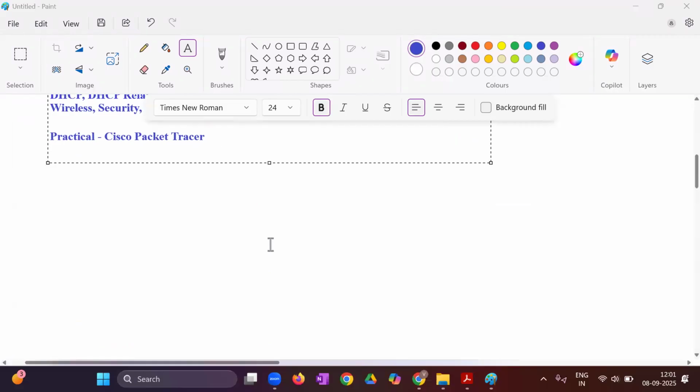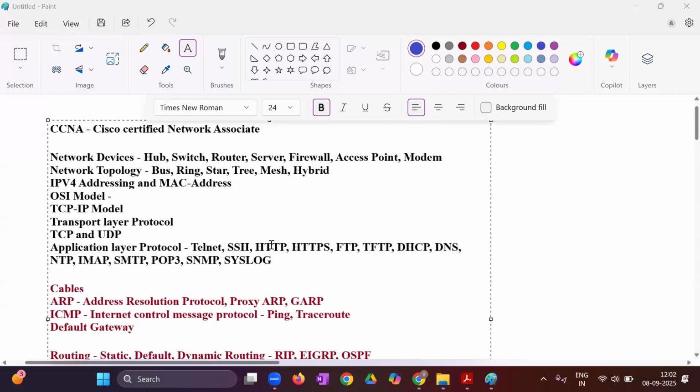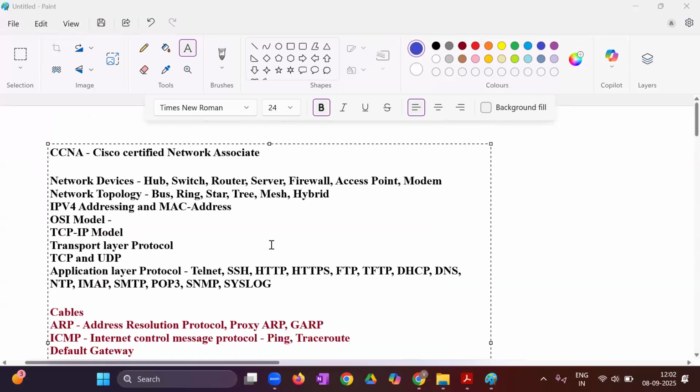The syllabus is the same. The difference is that the sequence is different. That syllabus is the Cisco CCNA syllabus, right? And here, this is the same syllabus, just this is our sequence, how we will be covering the topics, right?